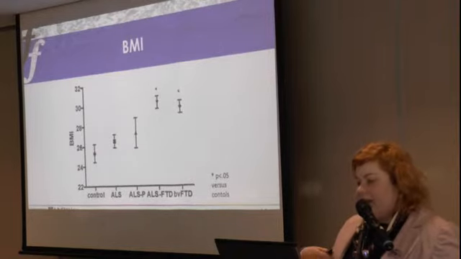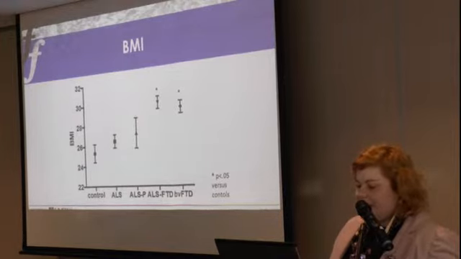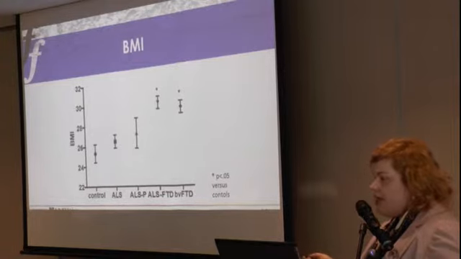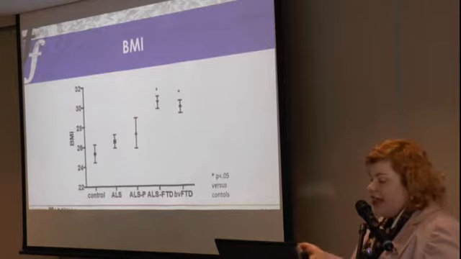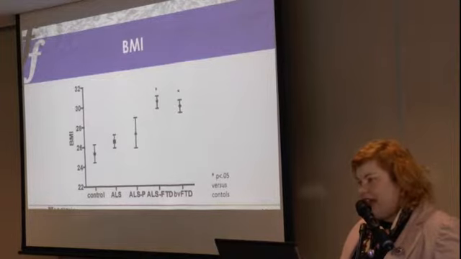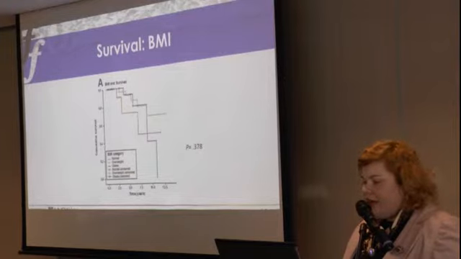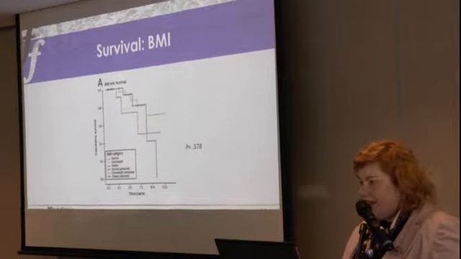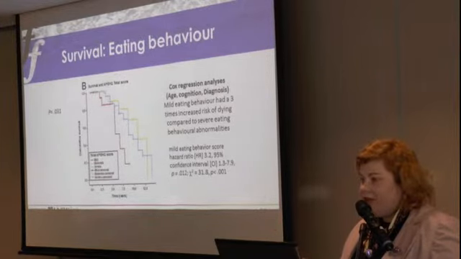We also looked at how the patient's body mass index may change as they develop cognitive changes. And as we can see, as patients develop cognitive changes, their body mass index also increases, even if they've got ALS and FTD at the same time. And I suspect that's due to the increased fat intake and the increased caloric intake. When we looked at what effect this has on survival, body mass index didn't have an effect on survival, but when we looked at the eating behaviour, those patients with more abnormal eating behaviour had a better survival than those patients with no abnormal eating behaviour.